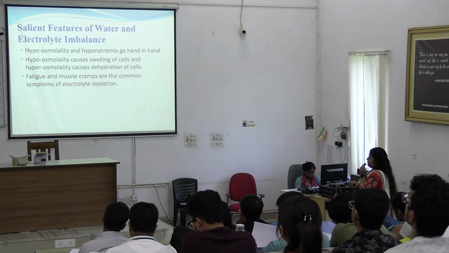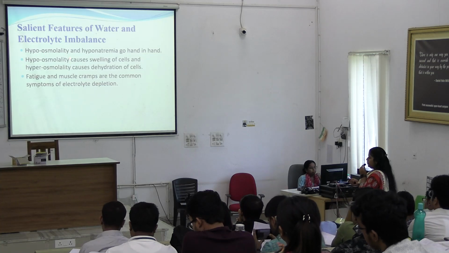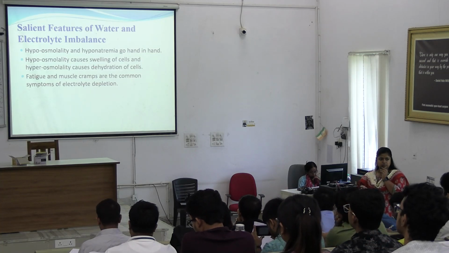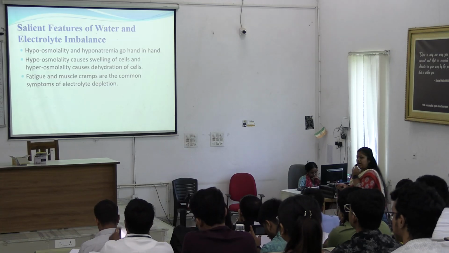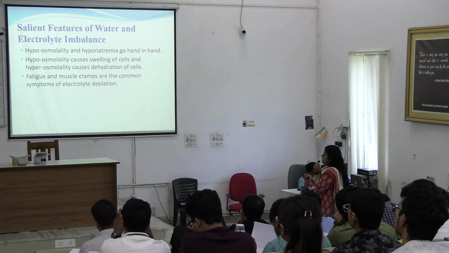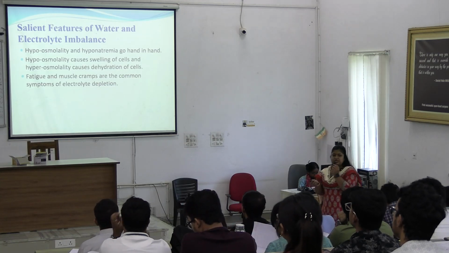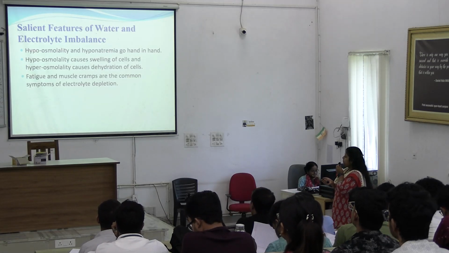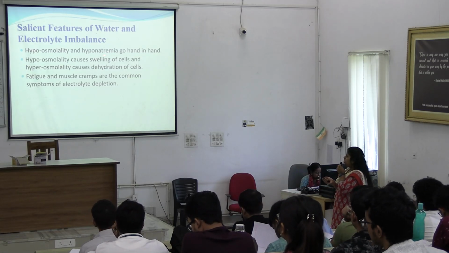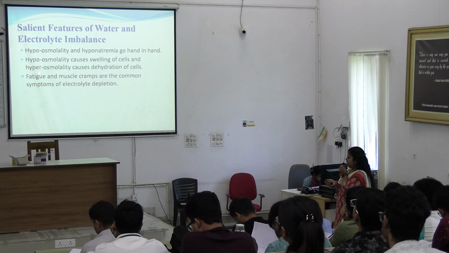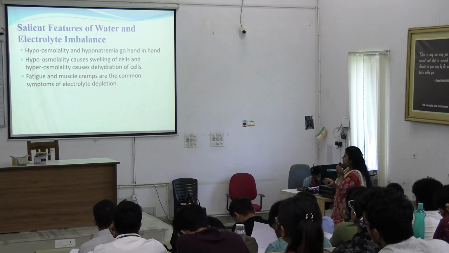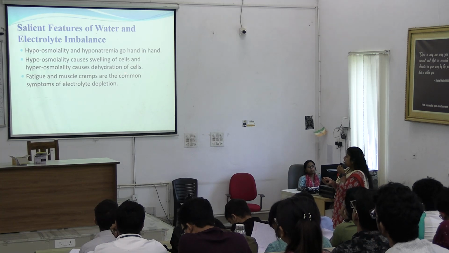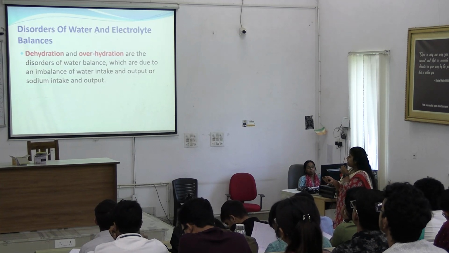Whenever there is hypoosmolality, there will be hyponatremia. In case of isoosmolar, the solution will be isotonic. In case of hypoosmolality, there will be hyponatremia. Hypoosmolality will cause swelling of cells, whereas hyperosmolality will cause dehydration or shrinkage of cells. Fatigue and muscle cramps are common symptoms of electrolyte imbalance.